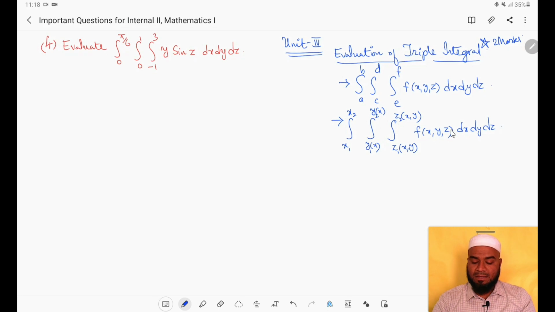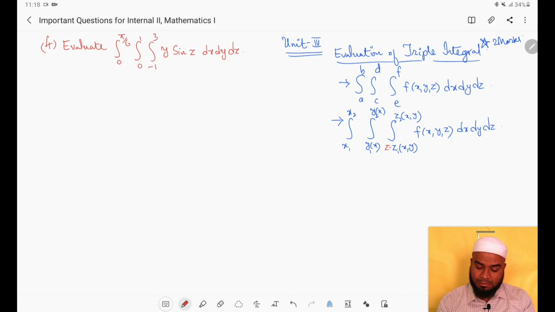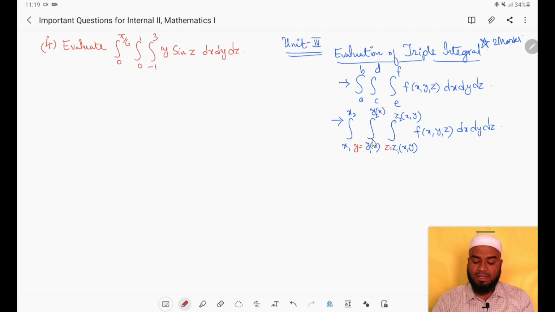You can observe that inner limits are in terms of x, y, middle limits are in terms of x, and exterior limits, that is outer limits, are constants. If the inner limits are in terms of x, y, we have to consider those limits for the variable z: z equals z1 of xy to z2 of xy. The middle limits, which are in terms of x, we have to consider as y limits, y1 of x to y2 of x, and the constants we have to consider as x limits.